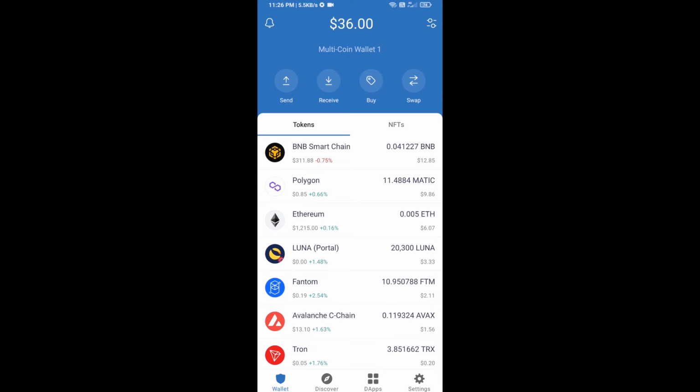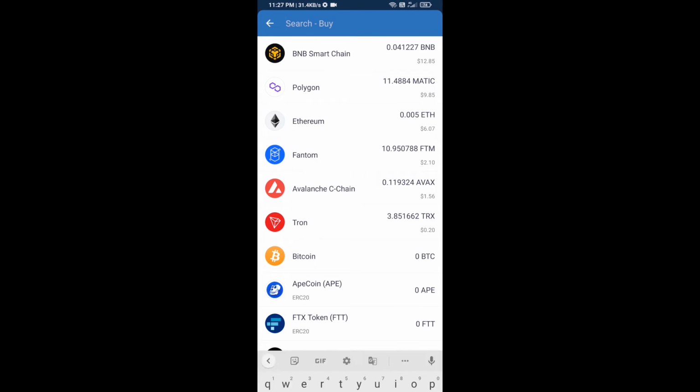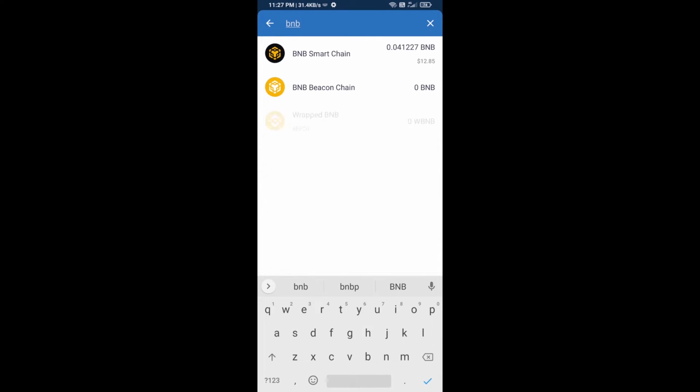Hello guys, today I am going to tell you how to buy Kochi Cane token on Trust Wallet using PancakeSwap exchange. Firstly, you will buy BNB Smart Chain. Click on the buy button and here you will search BNB. Then open BNB Smart Chain